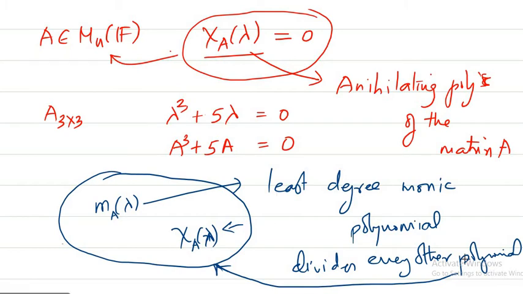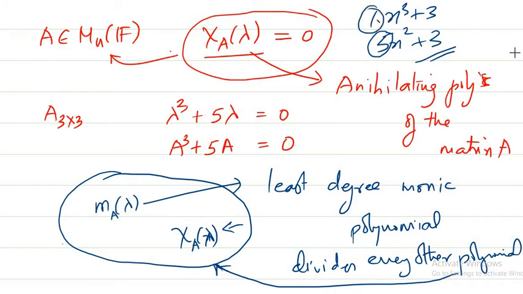Monic polynomial means very simple. For example, 5x square plus 3 is not a monic polynomial, but x square plus 3 is a monic polynomial. Just take the leading term, the degree. Here you can see it's a second degree polynomial. Take the coefficient of x square. If it is 1, then we say it's a monic polynomial.